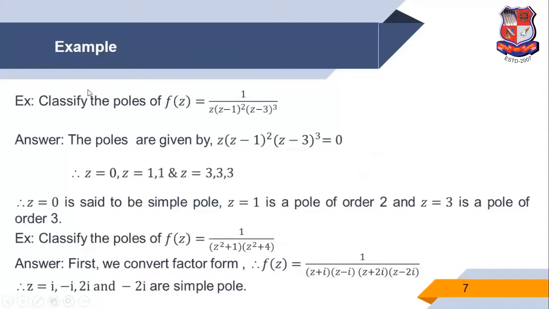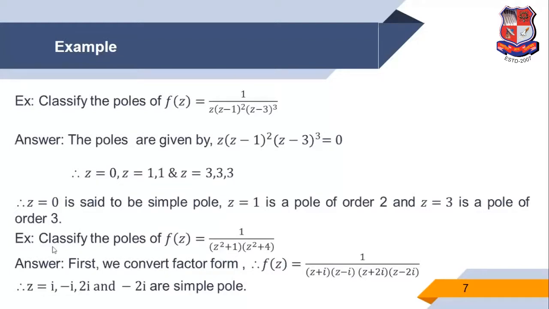So now we discuss the example of poles. Example: classify the poles of f of z is equal to 1 upon z, z minus 1 square, z minus 3 cube. Now this function is clearly not analytic at the points z is equal to 0, z is equal to 1 and z is equal to 3. So we consider the denominator equal to 0. Therefore, we get z is equal to 0, 1 and 3.